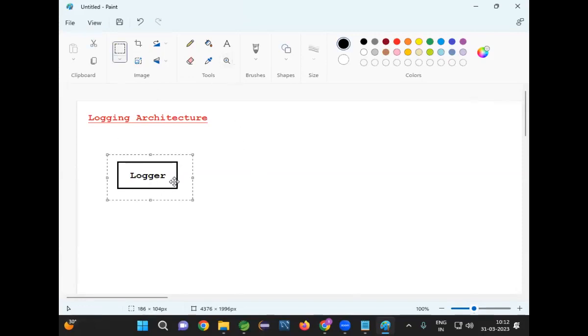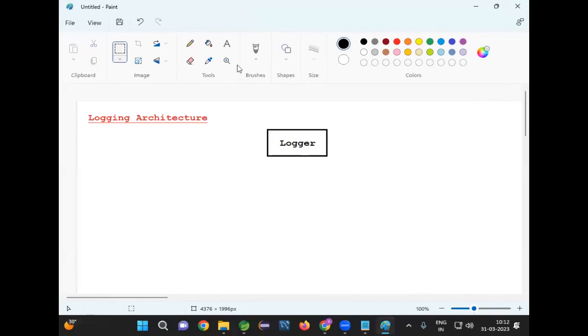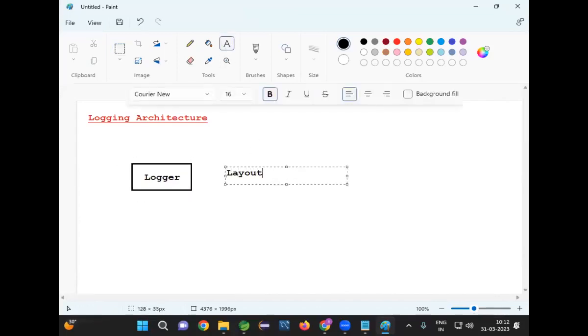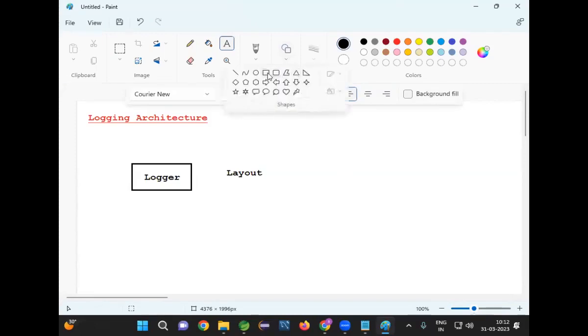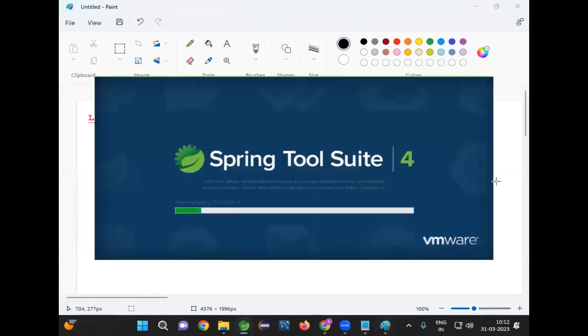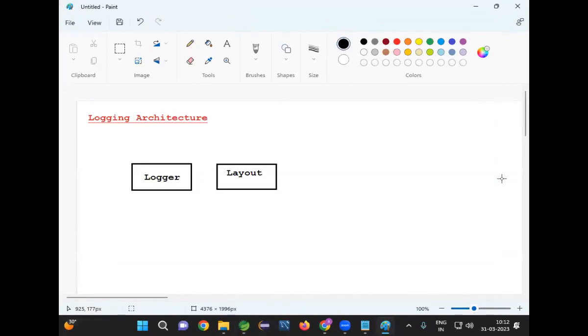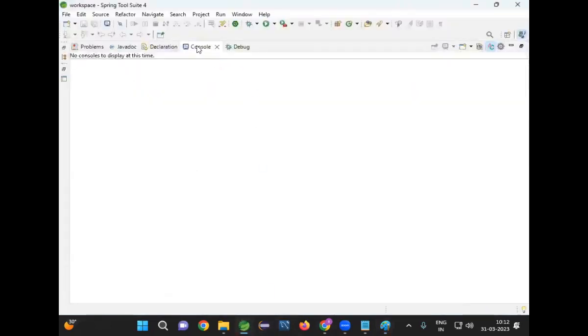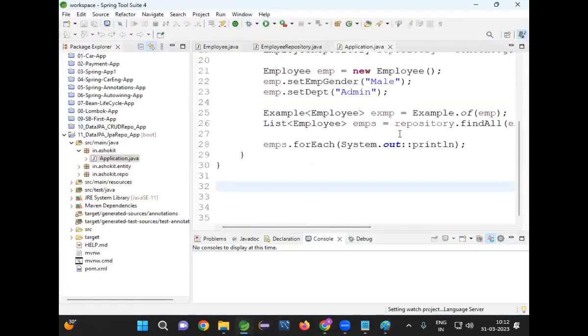Along with the logger, there is a concept called layout. Layout represents the format of the log message. When I run a boot application, you can see some format. First the date will be printed, then time, log level, class name, and message. That is called the log message format. Log message format will be represented by layout.